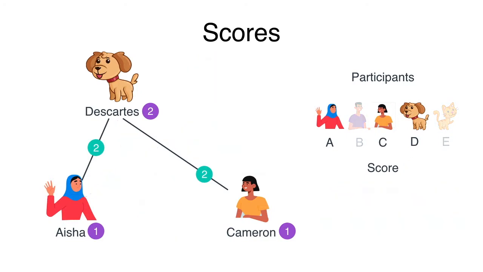Let's look at another possible scenario. This is when only Aisha, Cameron, and Descartes, the dog, show up. The score of this scenario is given by the scores of its participants plus the sum of scores of the couples in this scenario, which is 8. Notice that this scenario is more likely than the previous one, which scored 6. This is because this is a likely scenario, as we have already agreed that Aisha and Cameron like dogs, but Beto doesn't.